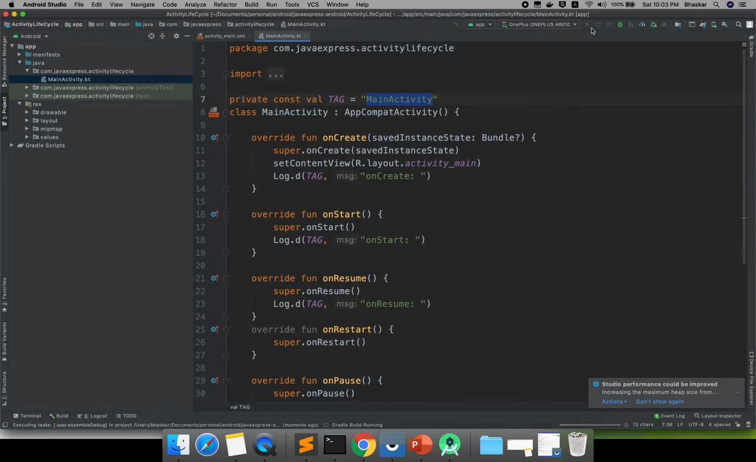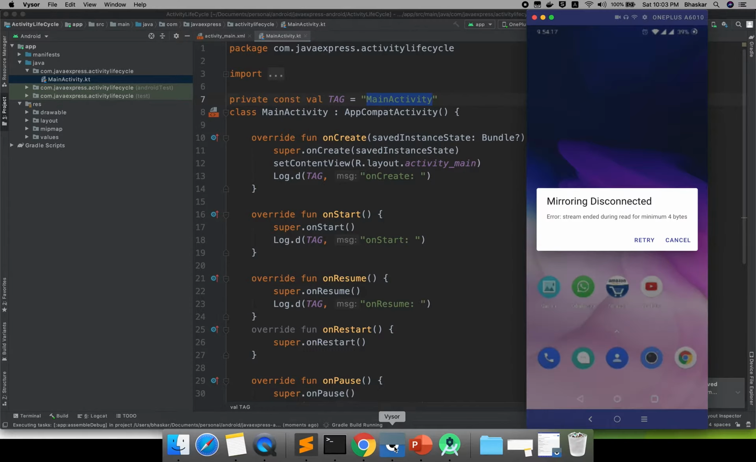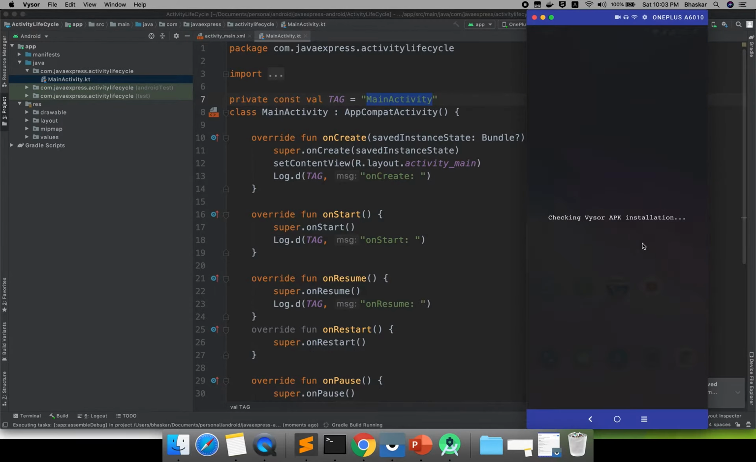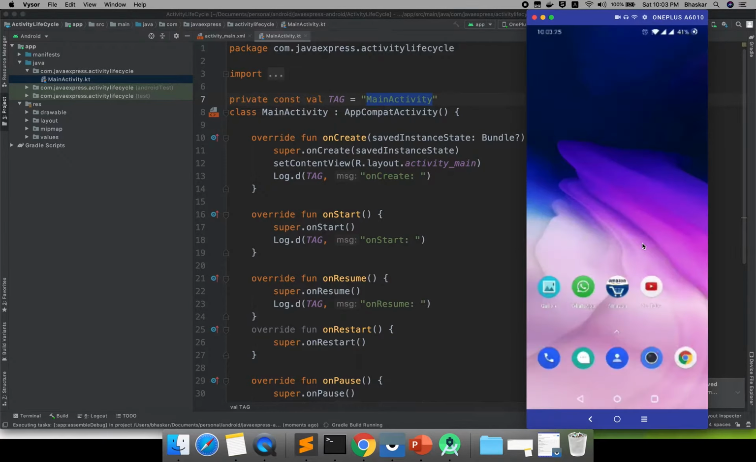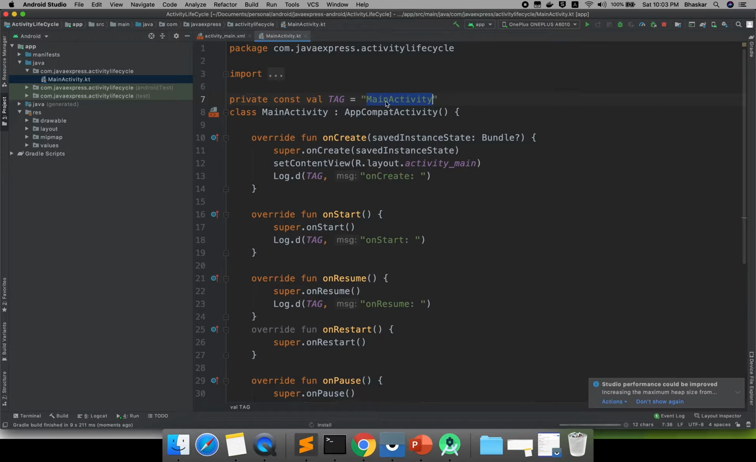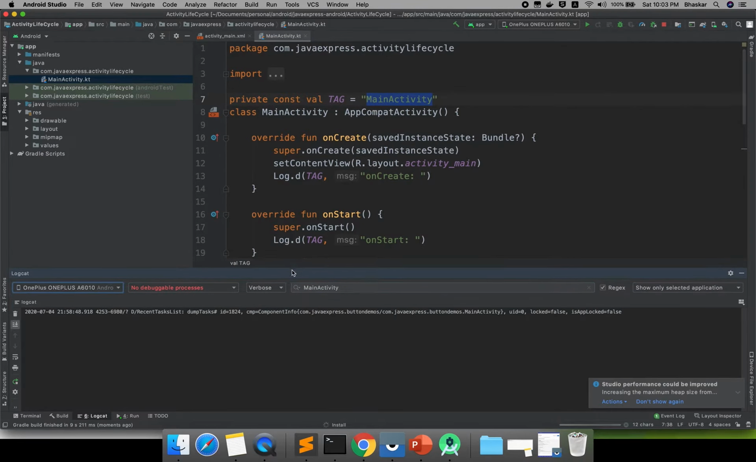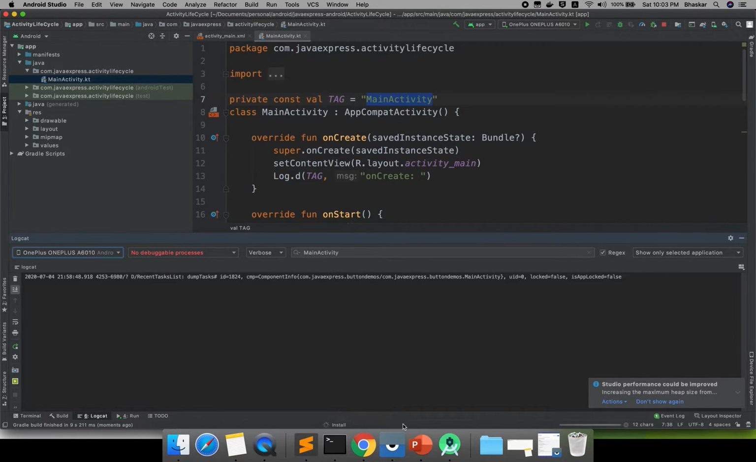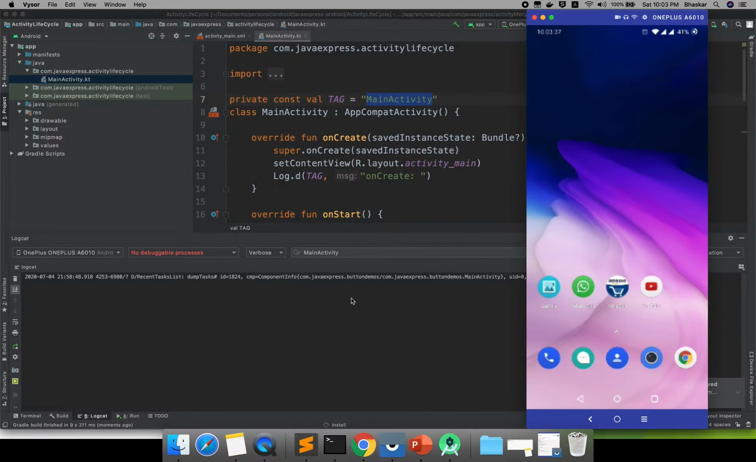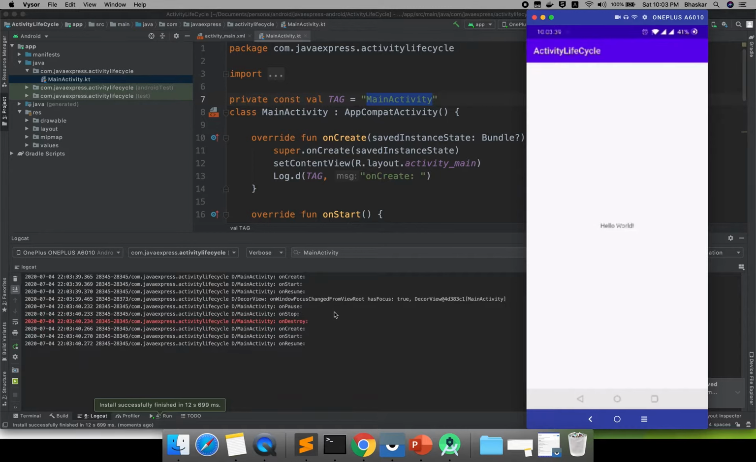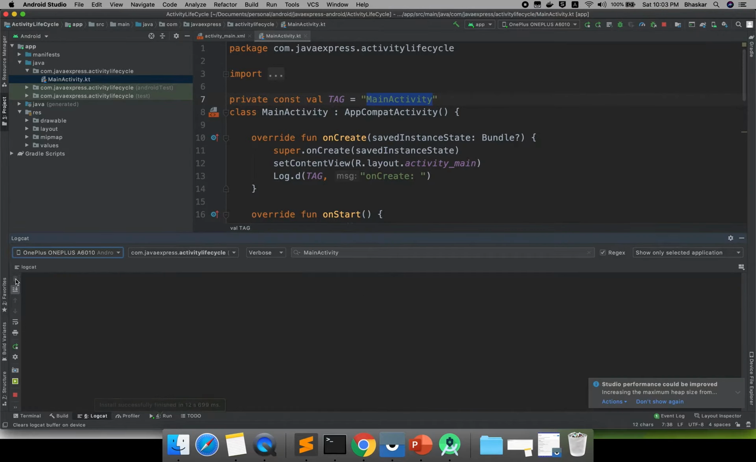My application is running now. In Logcat, I will write the filter here. Still your application is not launched. Whenever your application is launched, you can observe it in the log statements. See, main activity is stopped and restarted. Let me run again.